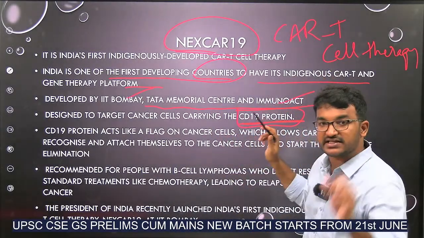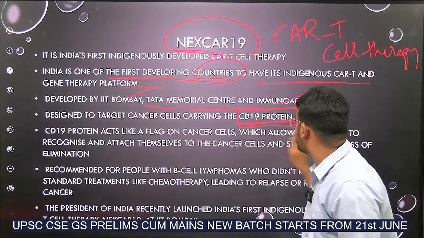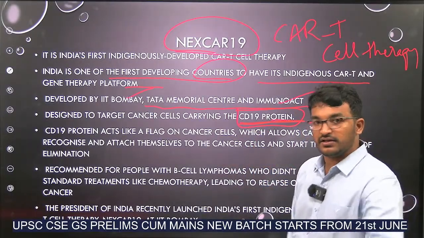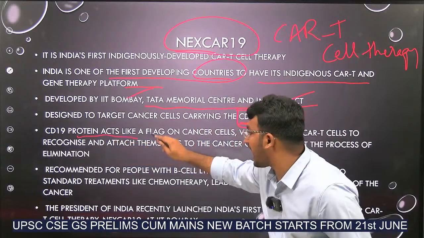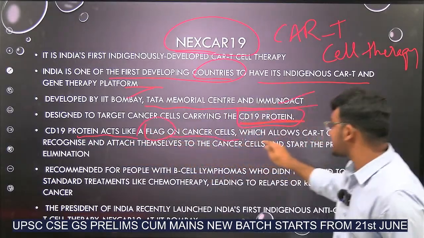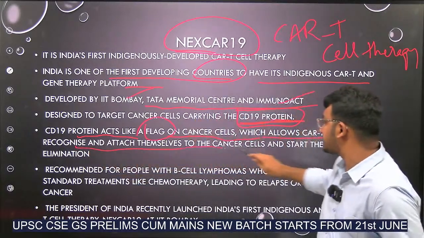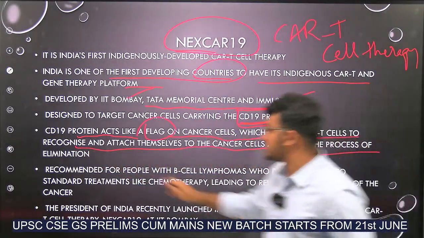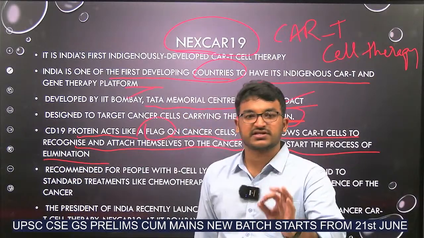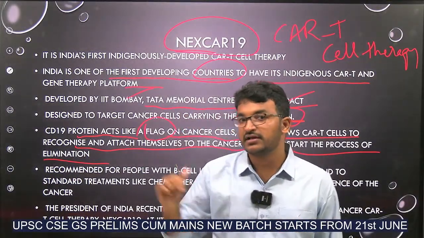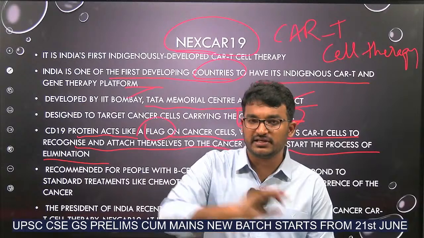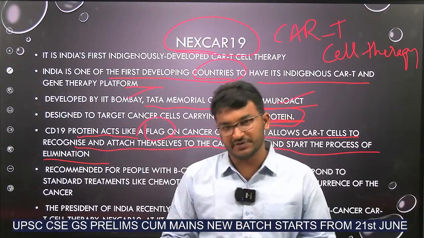The same thing, CD19 protein acts like a flag on cancer cells, which allows CAR T cells to recognize and attach themselves to the cancer cells and start the process of elimination. Once we identify the CD19 protein, our CAR T cell therapy will be removing all this. By that, cancer will be removed.